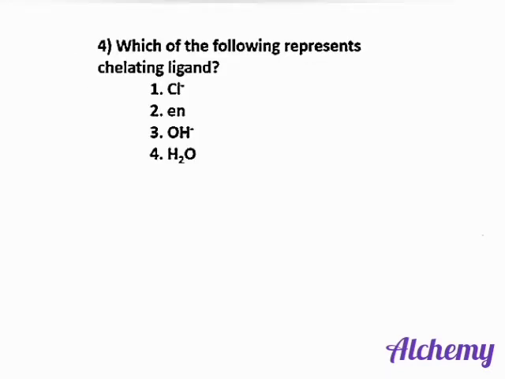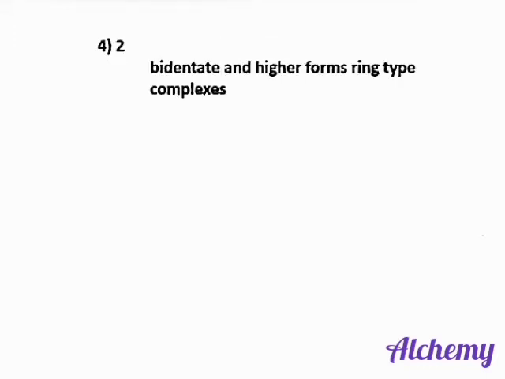Next question. Which of the following represents a chelating ligand? Chelating ligand means ligands that can attach to the central metal atom through 2 or more atoms. Here in this case we can see that en is a didentate ligand. That means it can attach to the central metal atom through 2 different donor atoms. So the correct answer here is en. The other chelating ligands are EDTA, oxalate ions, etc.